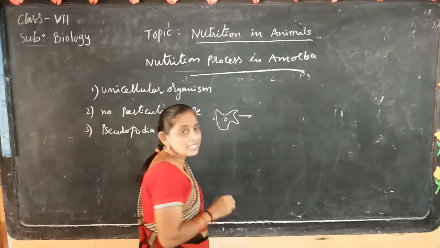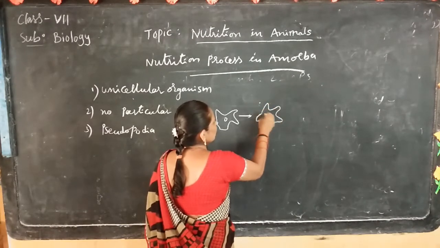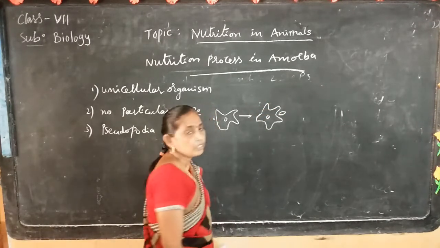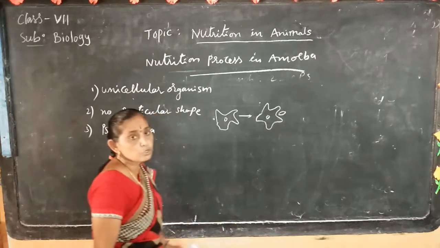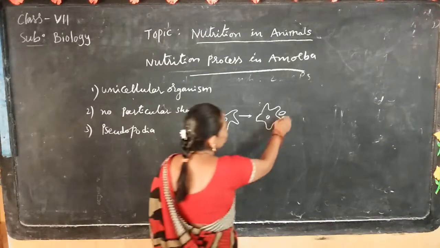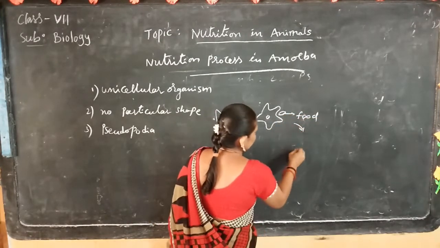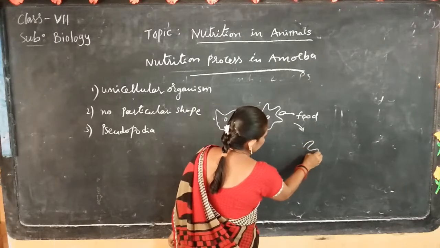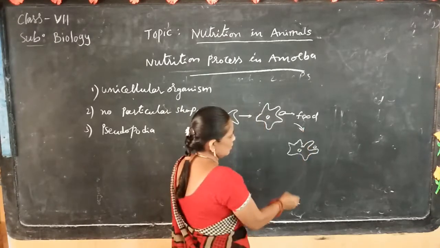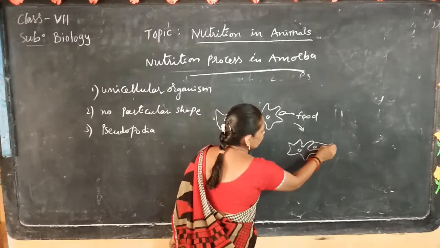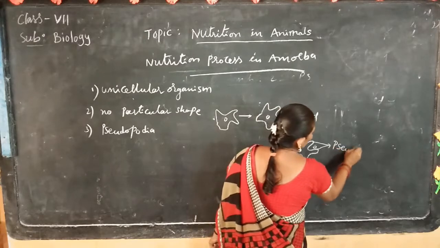When food appears, the amoeba surrounds it with finger-like structures called pseudopodia.